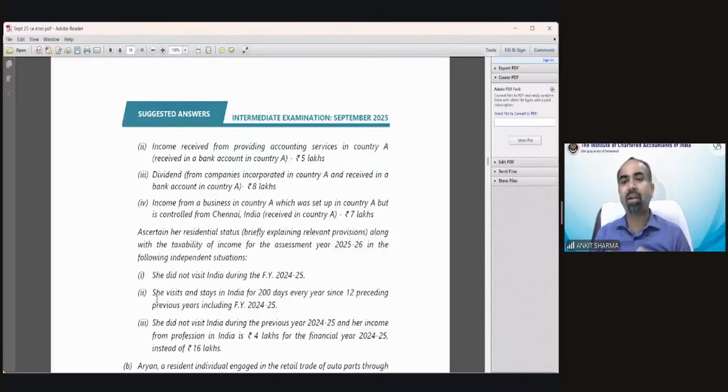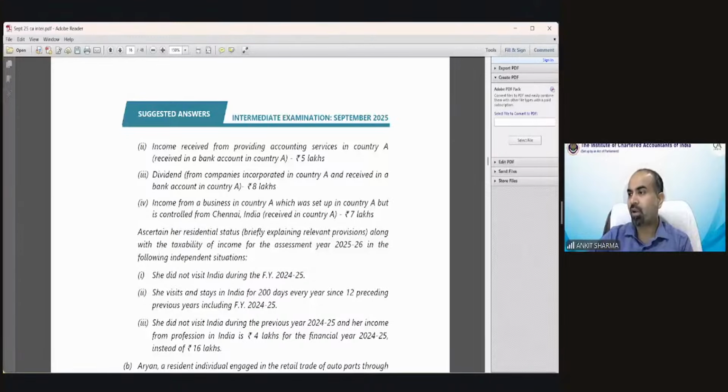In the following independent situations, she did not visit India during the financial year 24-25. First of all, you have to calculate her residential status and the income, supposing that she did not visit at all in financial year 24-25. Second, she visits and stays in India for 200 days every year since 12 preceding previous years, including financial year 24-25. And third, assuming that she did not visit India during the previous year 24-25 and her income from profession in India is 4 lakh for the financial year instead of 16 lakh.